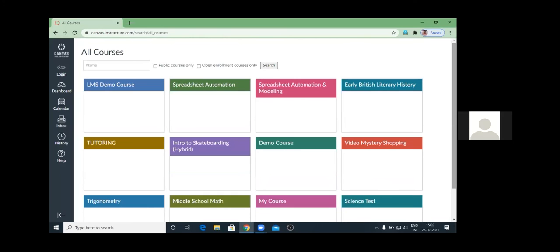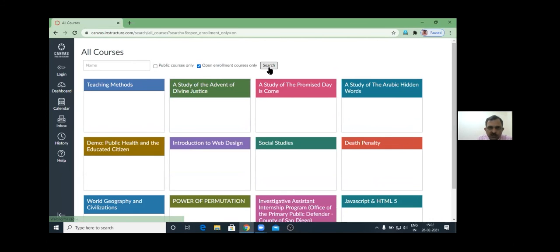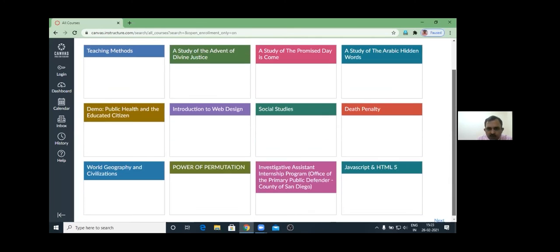And if you want to enroll, you can even search for public courses only or open enrollment courses only. If you search for the courses which are open for enrollment, you can see there is a course on teaching method, a course on introduction to web design, a course on death penalty, a course on power of permutation. So many courses are there.